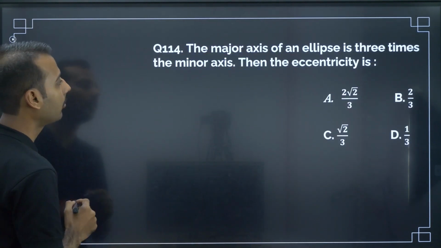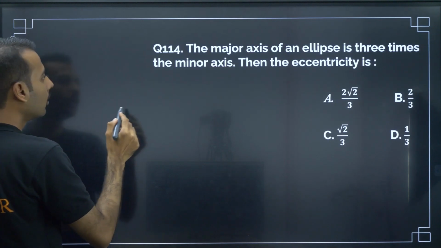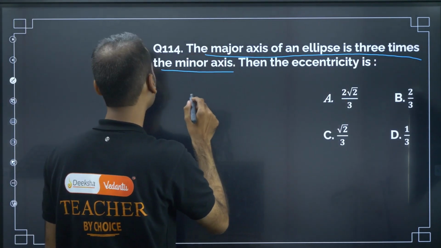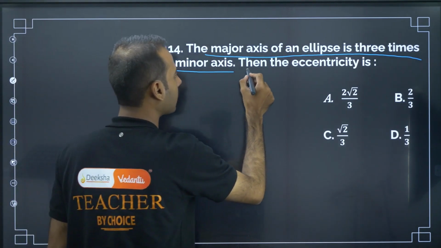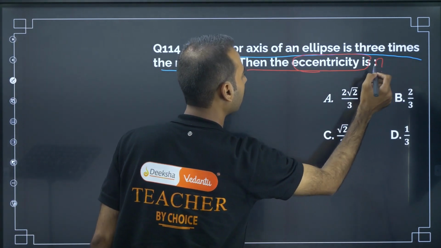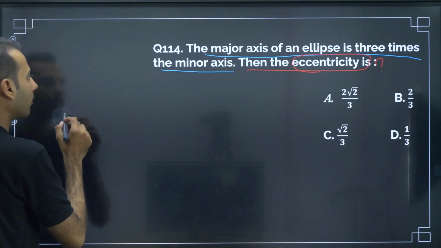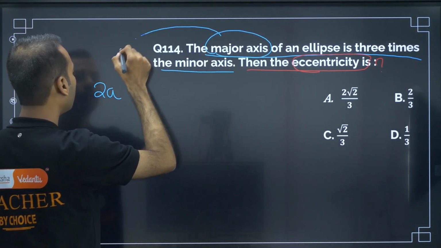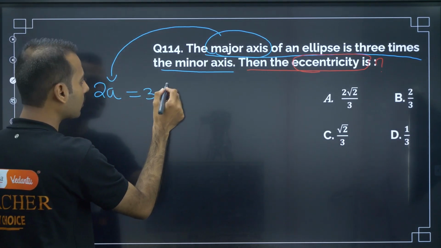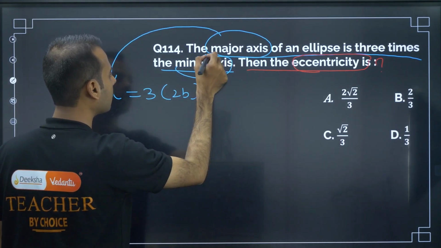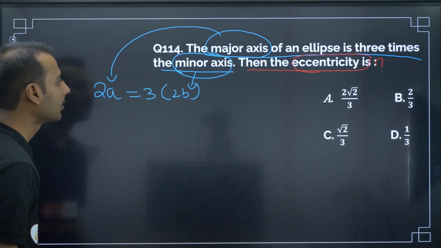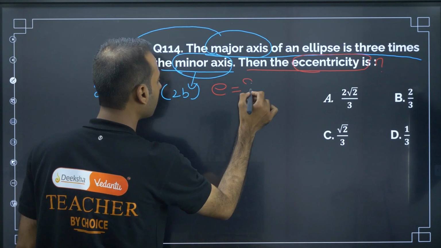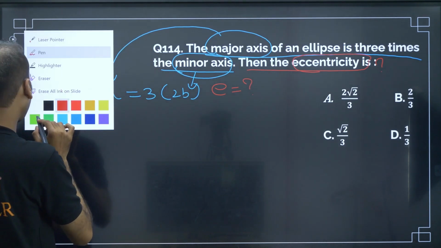Next, moving on to the next. The major axis of an ellipse is three times the minor axis. Then what is the eccentricity? They are interested in the eccentricity. So what information have they given? Major axis, that means 2a, is 3 times the minor axis. Then they are interested in the eccentricity. To find the eccentricity we have one formula.